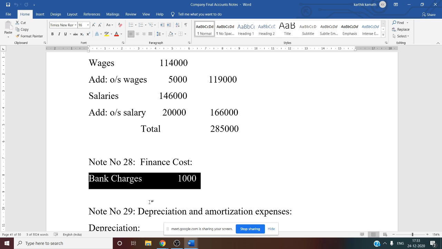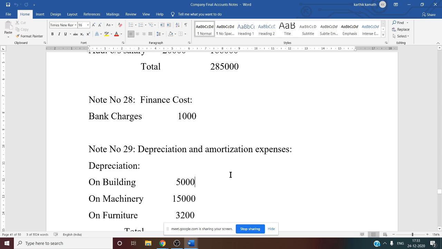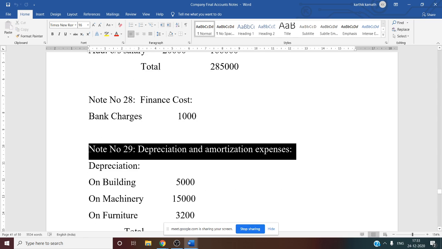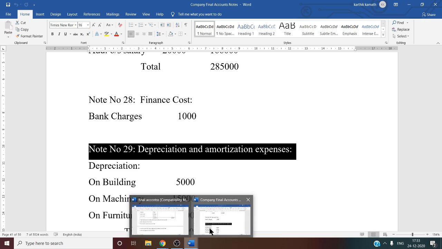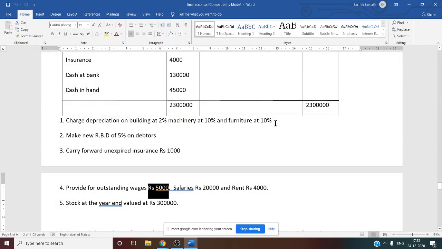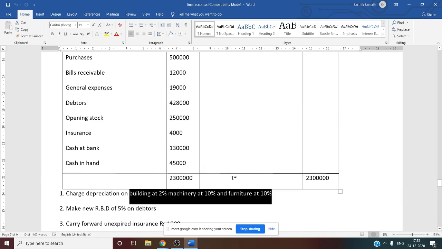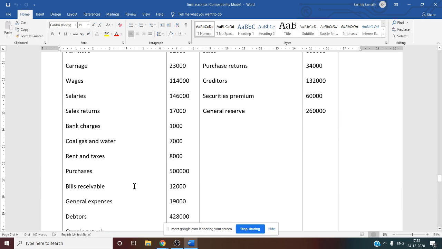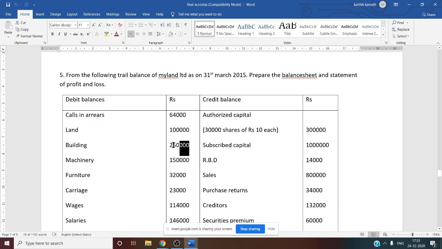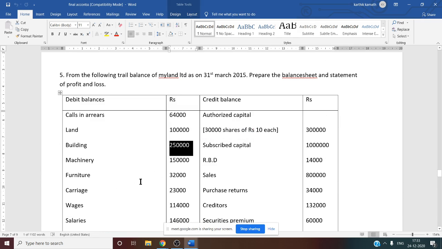Now note number 29, that is depreciation and amortization expenses. If you see depreciation here, we have to see the adjustment now. For depreciation, we have to see the question. They have said on building 2%, on machinery 10%, on furniture 10%. In order to get 2% depreciation on building, first we want the original cost of the building given in the trial balance.